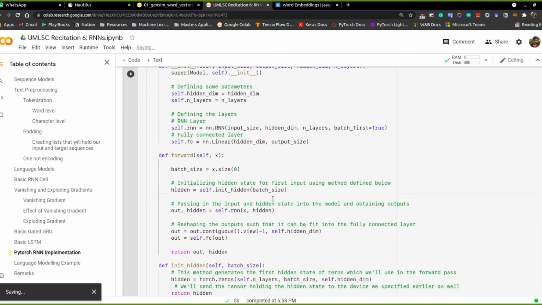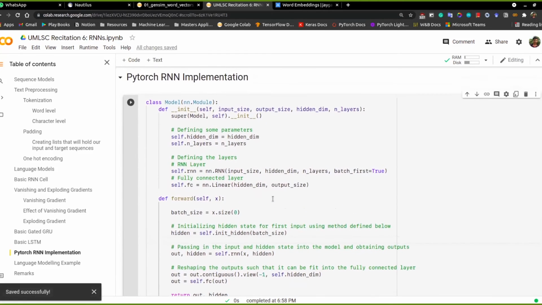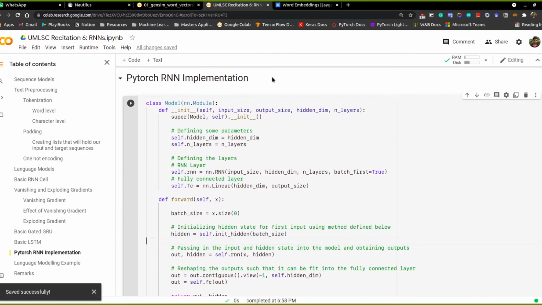Okay. In this case, what we have seen so far is that we are just going from left to right in the sequence. For language modeling, in particular, that's what makes sense. You want to only look at the words that have been generated so far. You don't want to see the future. But let's say there's a task where you just want to predict the sentiment or something like that, where you want to look at the overall context and just predict, and you don't want to generate it in a sequential manner. For that task, you can probably use bidirectional RNNs.